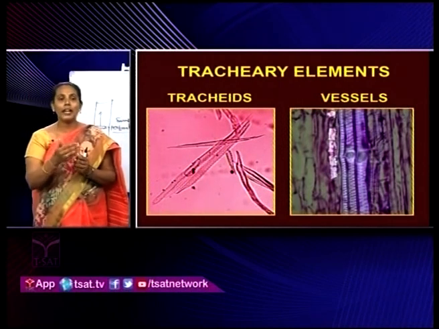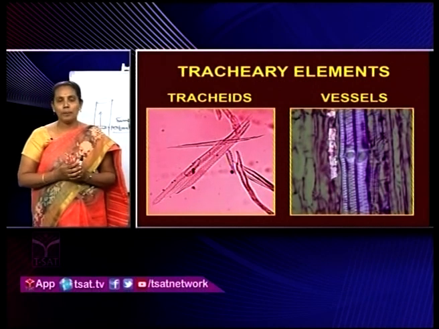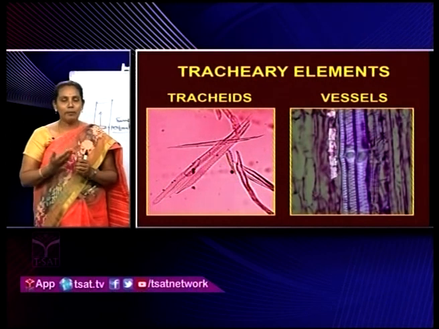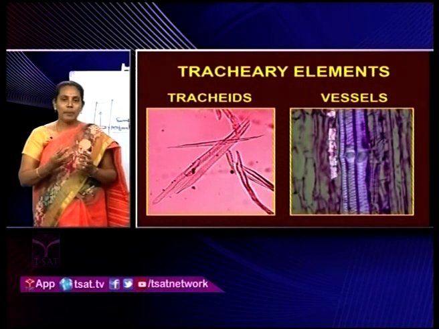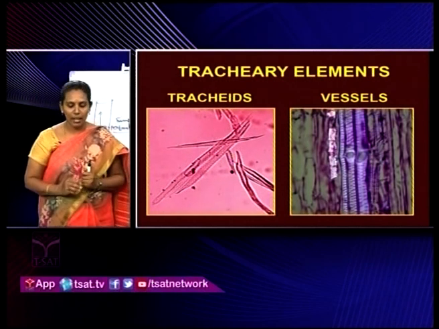But some pteridophyta members like Selaginella, Marsilea, Equisetum, and some gymnosperm plants like Ephedra, Gnetum, Welwitschia, in those plant species they contain vessels. Okay, this is about the tracheary elements.